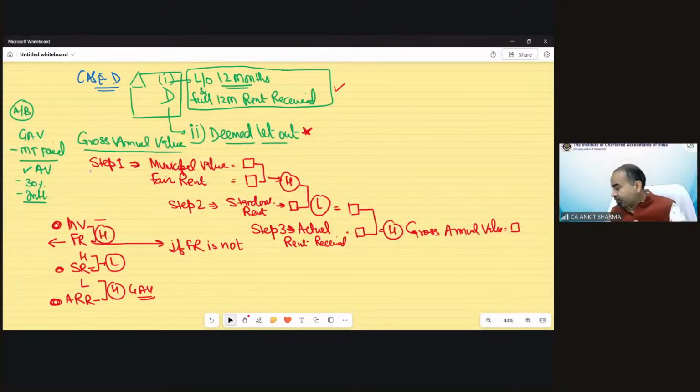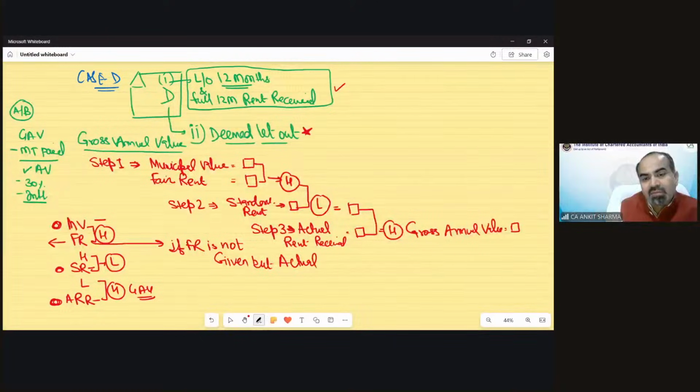It's very simple, but still very powerful. We have a habit that if a value is not given, we make a dash. You can do this in case of municipal value, standard rent and ARR, but you cannot do that in case of fair rent. If fair rent is not given in the question but actual rent is given, then in any such question, we need to replace fair rent.